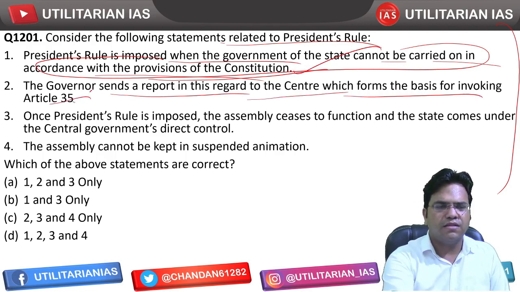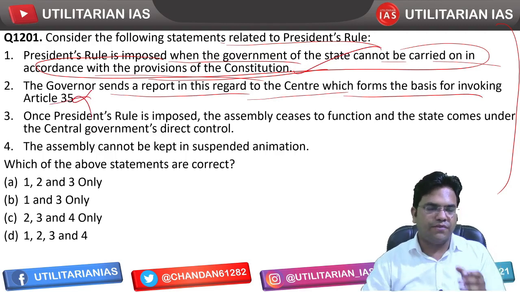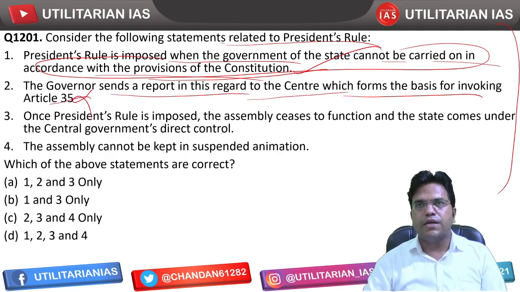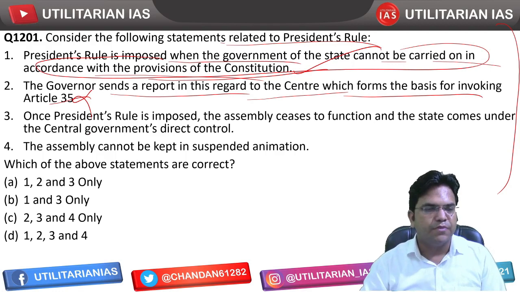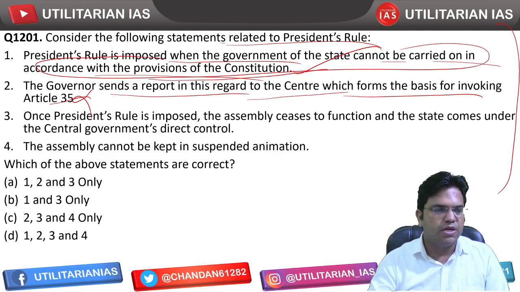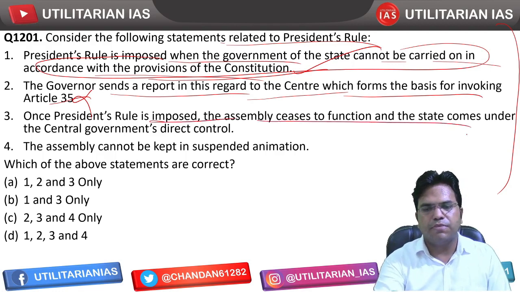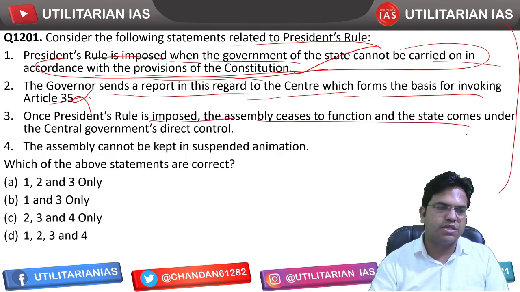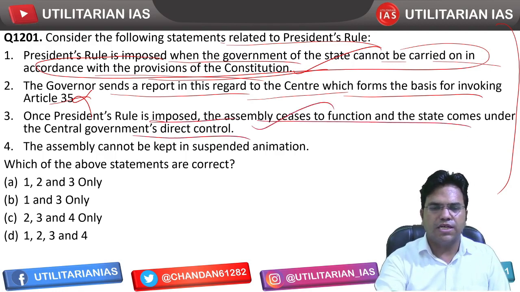The governor sends a report in this regard to the Centre, which forms the basis for invoking Article 35. No, Article 35 is part of fundamental rights. We are here talking about President's rule, which is invoked by invoking Article 356 of the Constitution, right? Once President's rule is imposed, the assembly ceases to function and the state comes under the central government's direction. So that is correct.